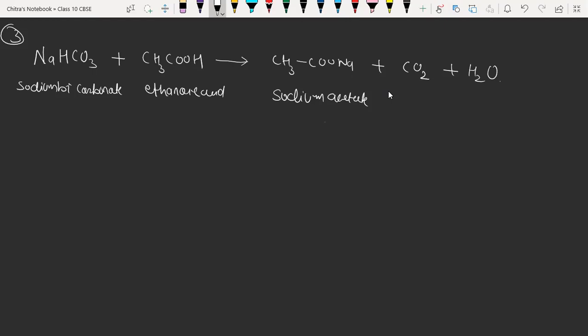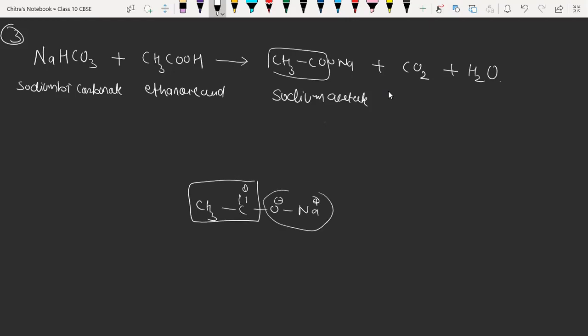See here, the charge is not on that part. I'm just writing the reaction structure here. It is CH3C, then we have double bond O, O and Na, so here we have positive and here we have negative. So there is no charge on that part.